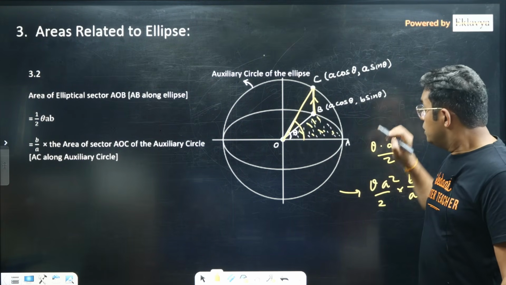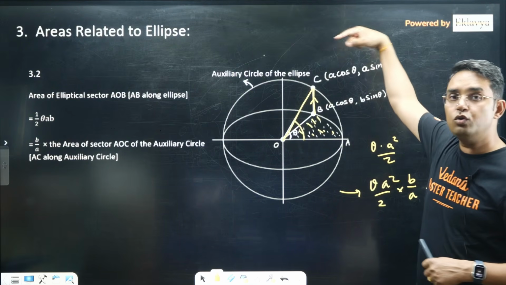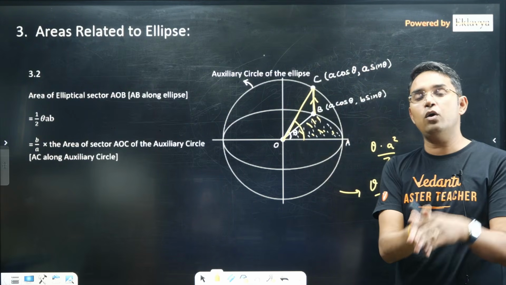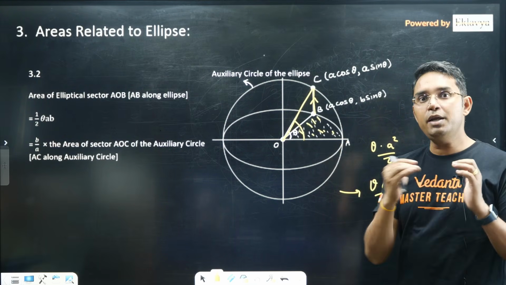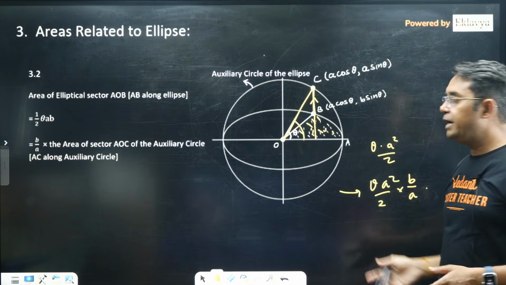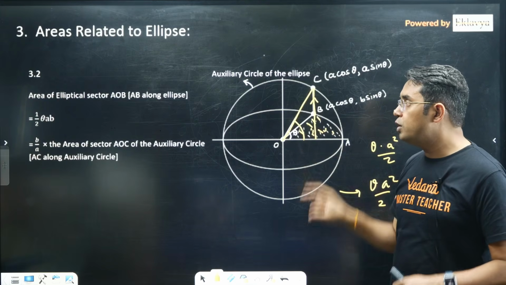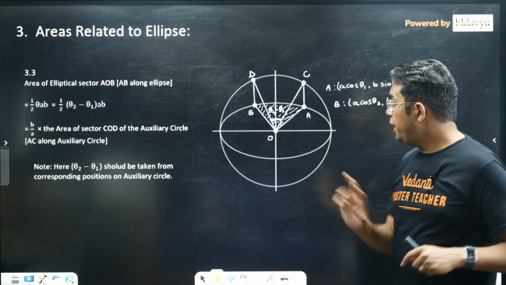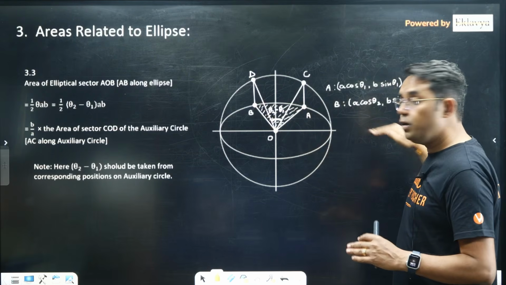Okay, so whenever you have to find a certain area in ellipse, take those points to the auxiliary circle, and whatever corresponding area you get on that auxiliary circle, multiply it by b upon a, you will get the area on ellipse. No need to divide in two parts taking the limits, you can find it directly. So b upon a times the area of the sector AOC of auxiliary circle. Okay, similarly, if you are looking for the area of sector between AOB, where A or B are not along your major axis.